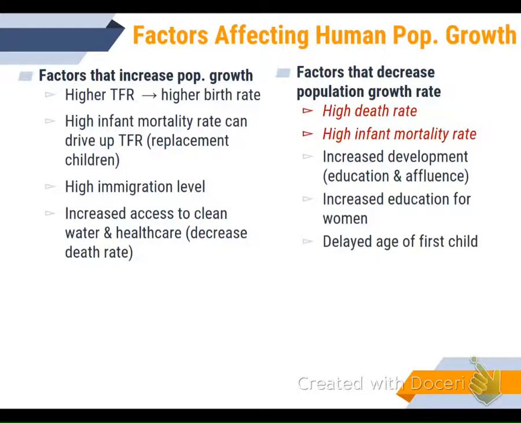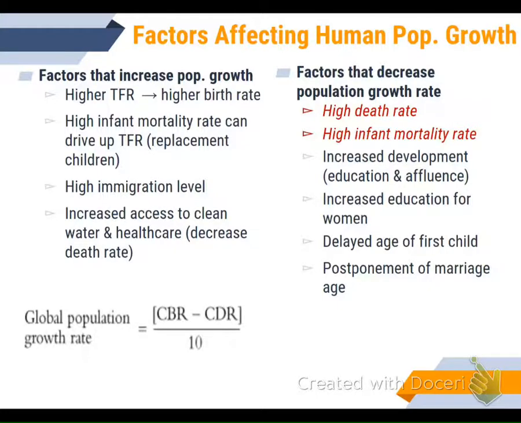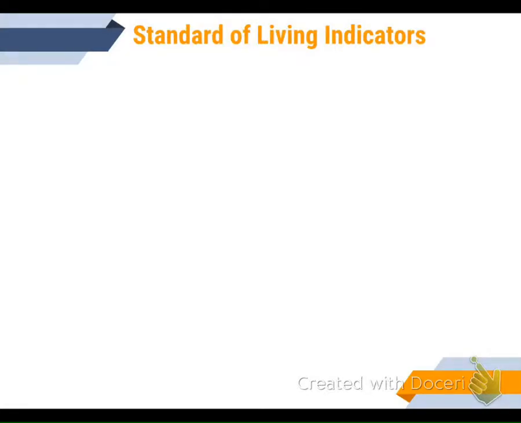If women are having kids at age 15 versus age 30, that means the second woman will experience the birth of the grandchildren of the first lady. If people do not get married at age 15 like one of my ancestors did, but wait until age 30 or so, they're going to delay when they have their first children, and therefore decrease population growth. And again, growth rate is equal to birth rate minus crude death rate divided by 10.